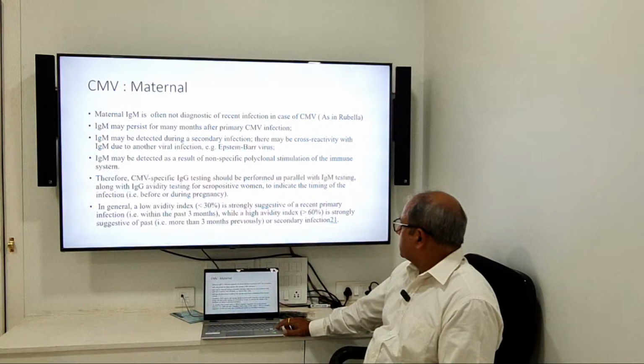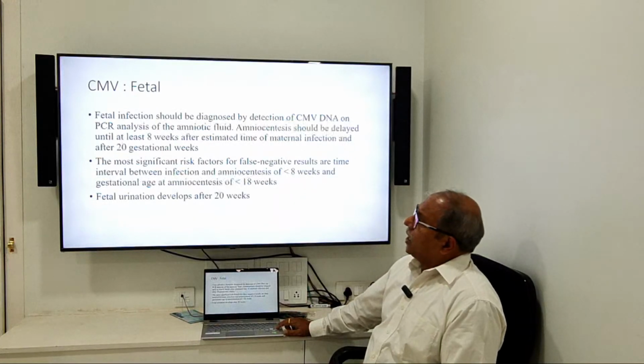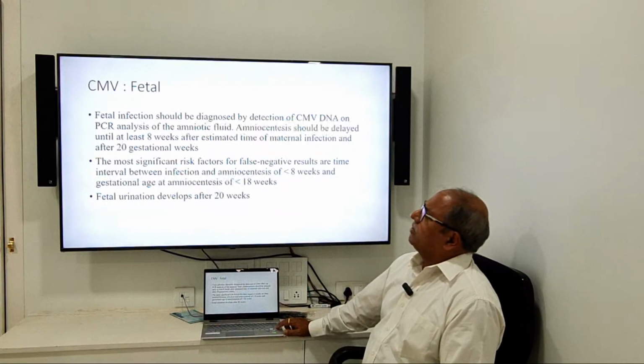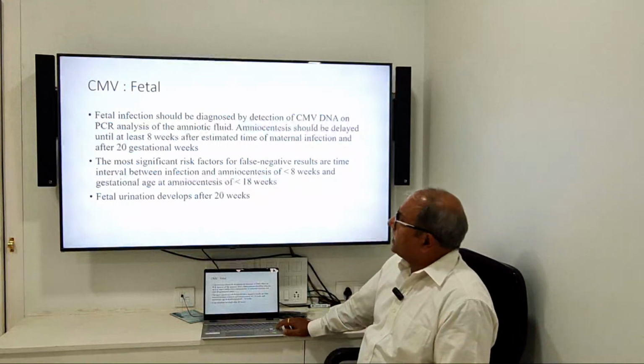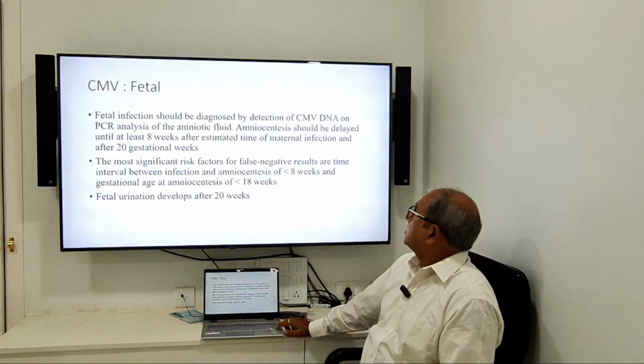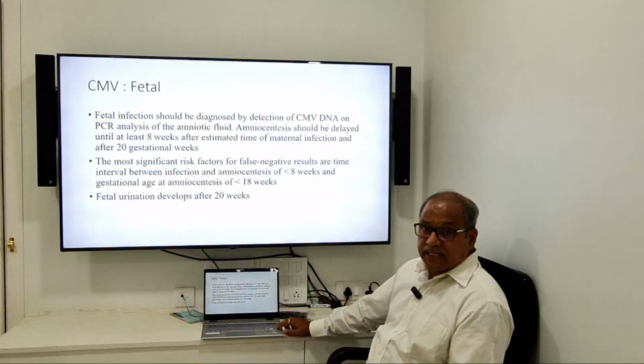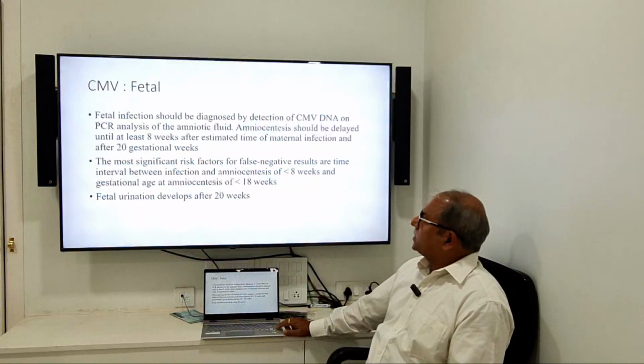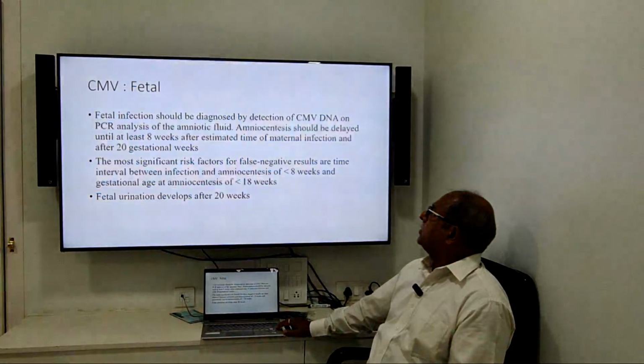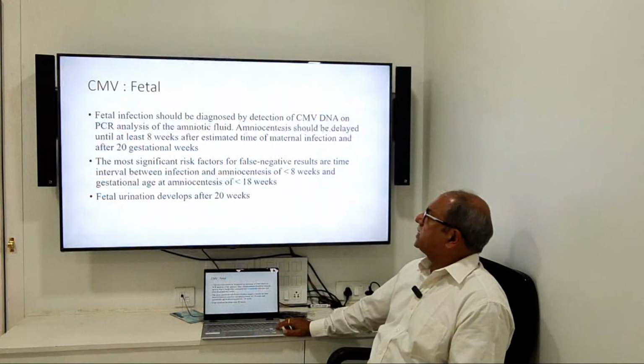late or secondary infection. Now, how to diagnose cytomegalovirus in fetus? The fetal infection should be diagnosed by detection of CMV cytomegalovirus DNA on PCR analysis जो हम करते हैं, and the amniotic fluid amniocentesis should be delayed at least 8 weeks after.